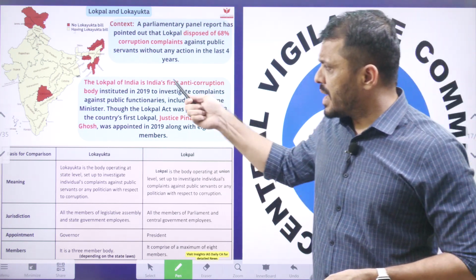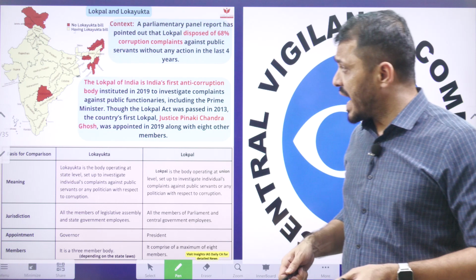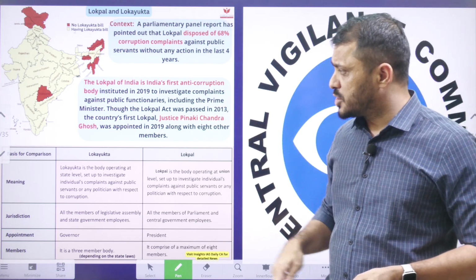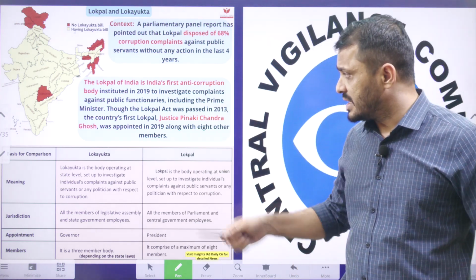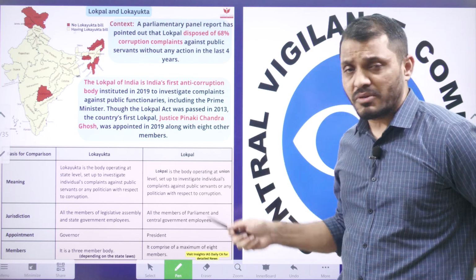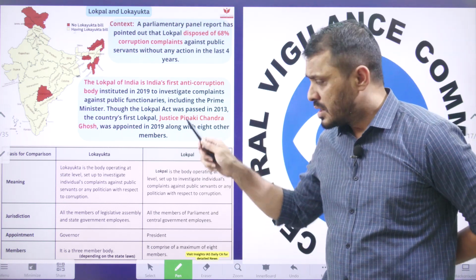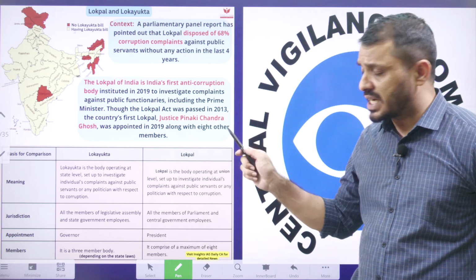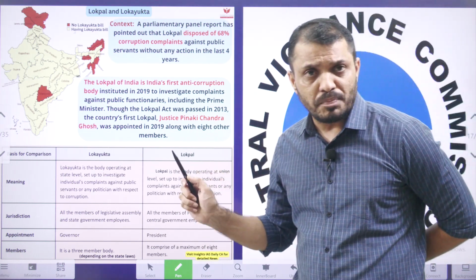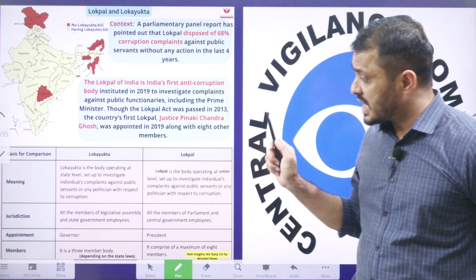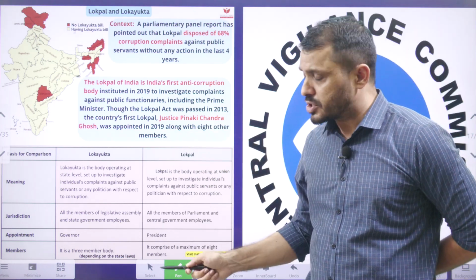Lokpal. Lokpal is India's first anti-corruption body, which was instituted in 2019. Okay, the Lokpal Act was made in 2013, but the first Lokpal appointment came in 2019. The first Lokpal appointee at India level was Justice Pinaki Chandra Ghose.